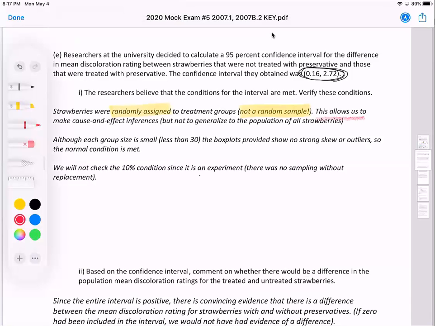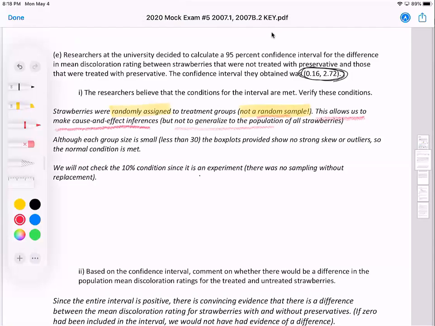And I've included, just for the benefit of everyone out there, why is that important? It's important because it allows us to make cause and effect inferences. We want to know, is the treatment on the strawberry actually causing the color to stay good on the strawberry? Or is it something else? And like I said here, we can't generalize to the population because we don't have a random sample. That wasn't required necessarily, but you could be asked a question, why is it important that we randomly assign the treatments?